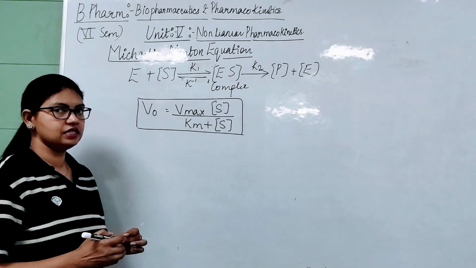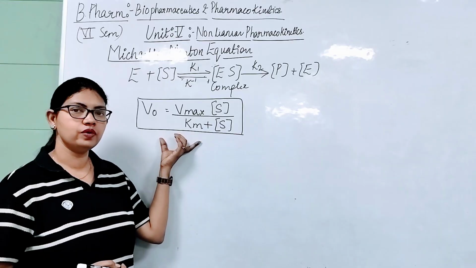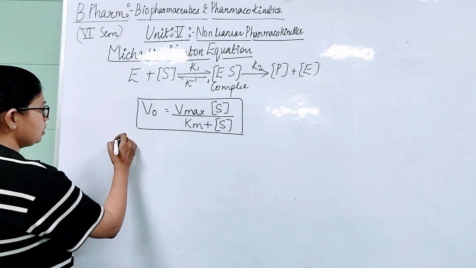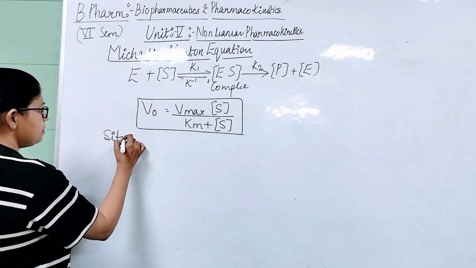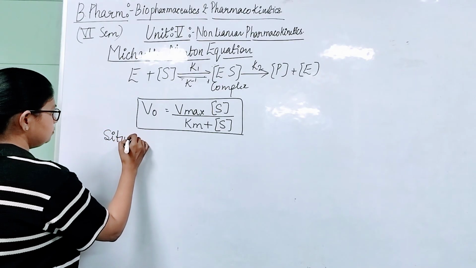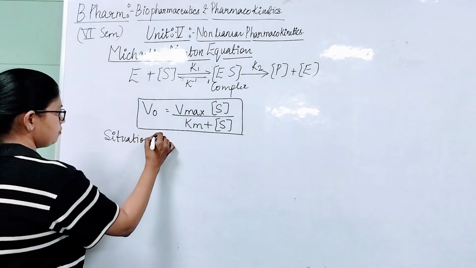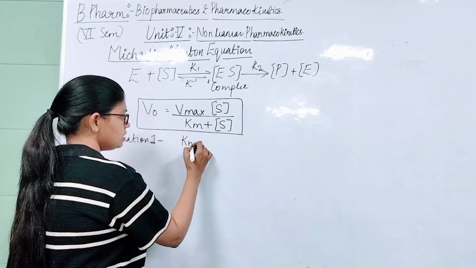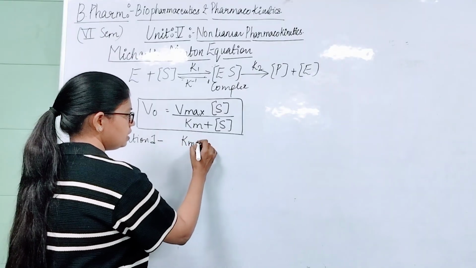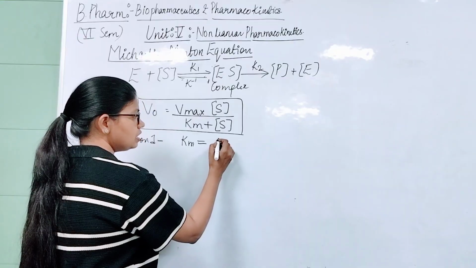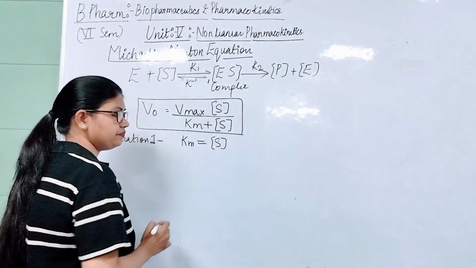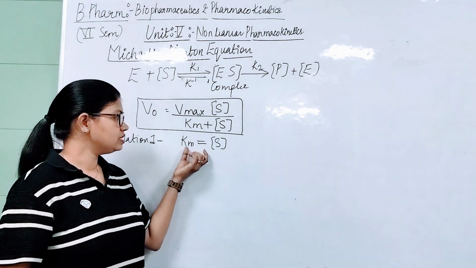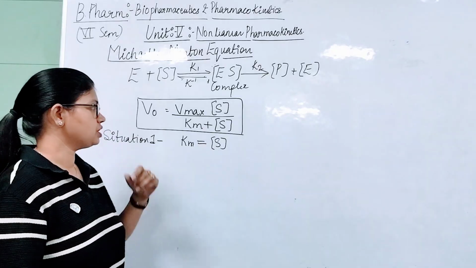So we obtained the Michaelis-Menten equation. Now we see what will happen in situation number 1, when the Michaelis-Menten constant is equal to the concentration of substrate. So situation 1 is when the Km value is equal to substrate concentration.